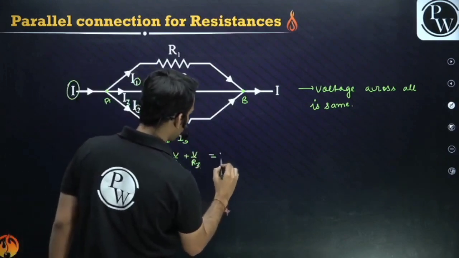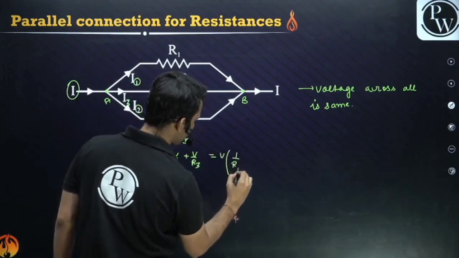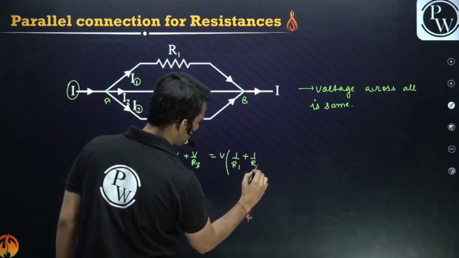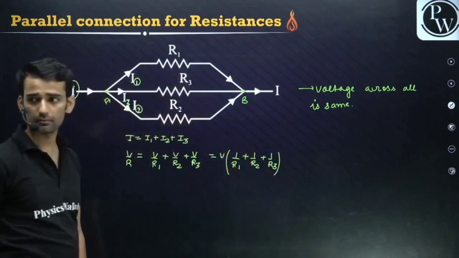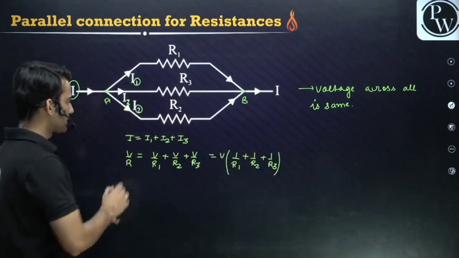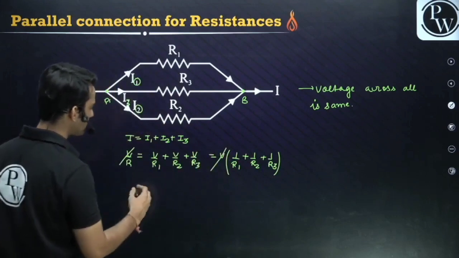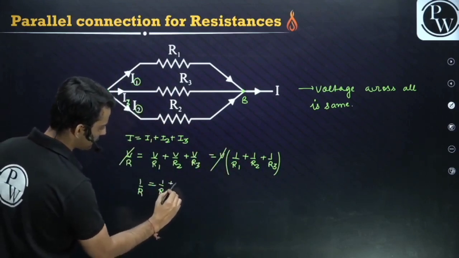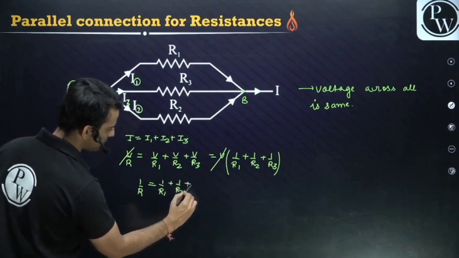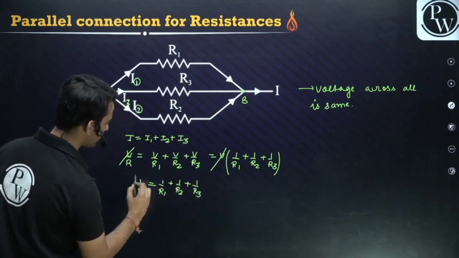If I take V common, it is 1 by R1 plus 1 by R2 plus 1 by R3. Clear? So V cancels, and from here 1 by R is 1 by R1 plus 1 by R2 plus 1 by R3.